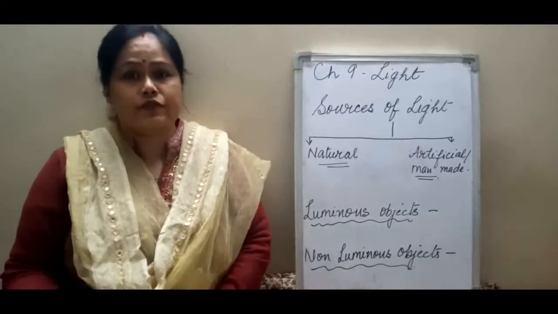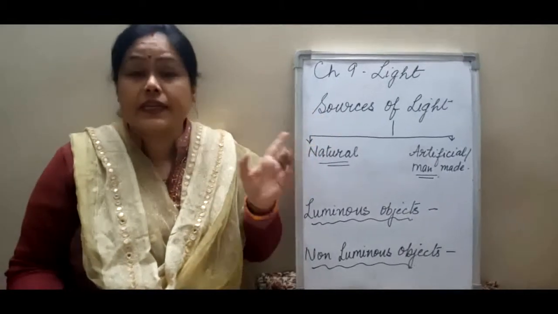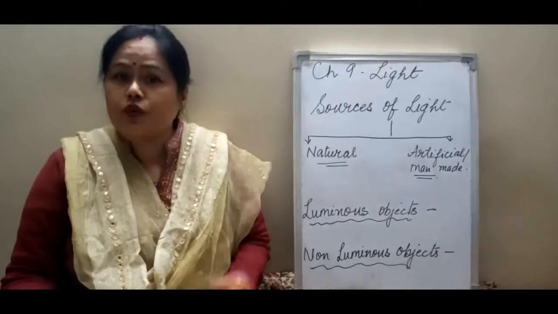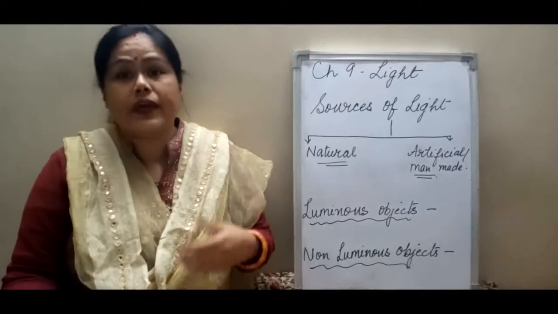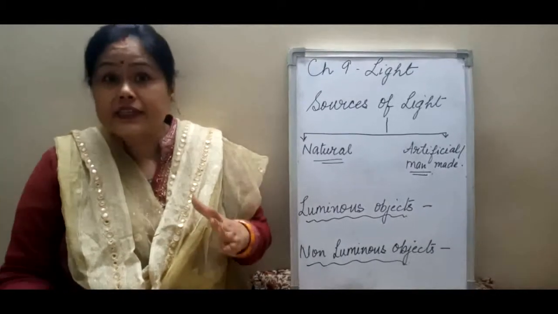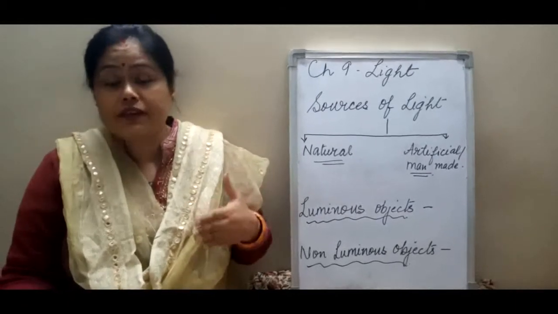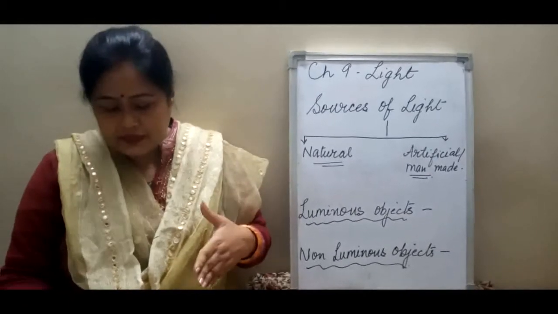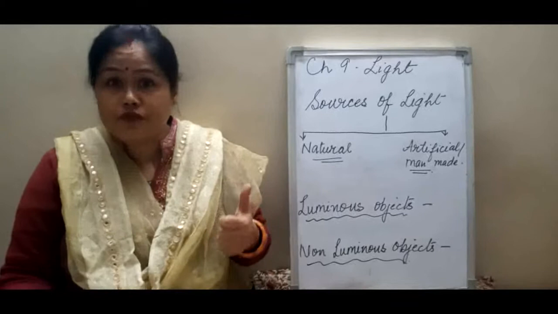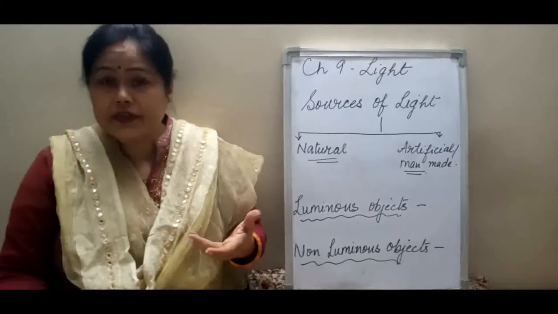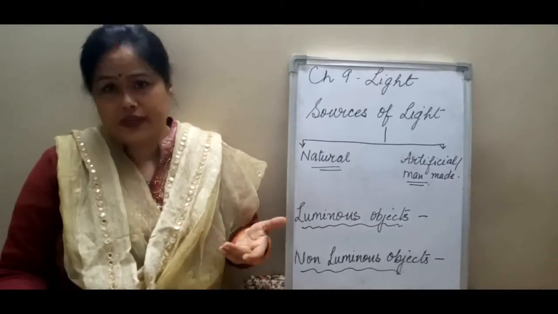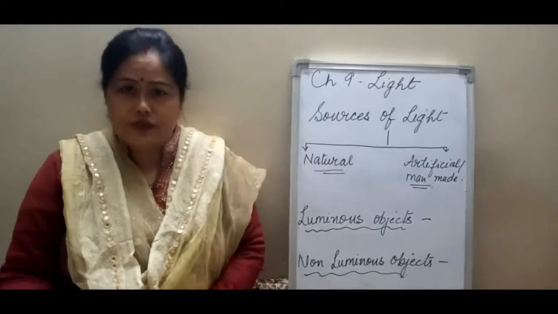So students, first we have to know what is light. Light is a form of energy which produces the sensation of vision. Because of light, we can see. It does not require a medium to travel. That is, light can travel anywhere. It can travel even in a vacuum. And it always travels in a straight line. So these are the properties of light. It is a form of energy. It does not require a medium. It can even travel in a vacuum, and it always travels in a straight line. So these all are properties of light.